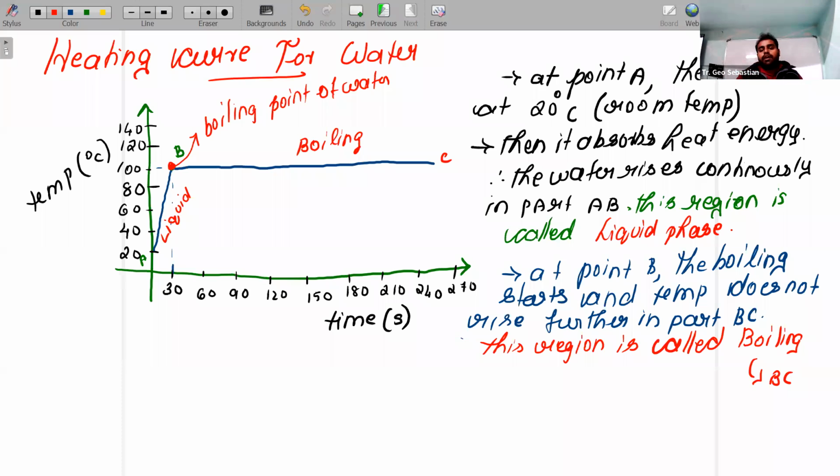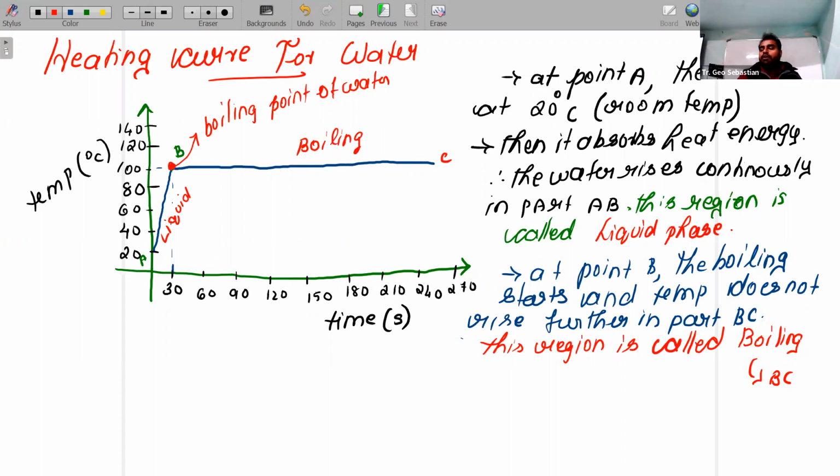Children, now we are going to talk about the heating curve for water. Here you can see the heating curve starts at 20 degrees Celsius, right? You can see point A is at 20 degrees Celsius. Why is it at 20 degrees Celsius? Why is it not starting from 0? Children, there will be some room temperature. So here the room temperature we are considering as 20 degrees Celsius. From this point we are starting the liquid phase. So the liquid phase starts from point A, which is at 20 degrees Celsius. When you are drawing the heating curve for water, you should remember to consider the room temperature. So it should start from some other point, not at 0.